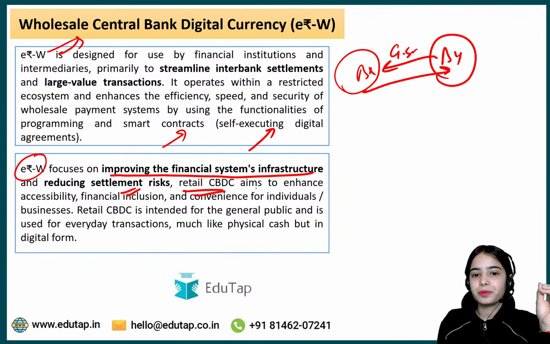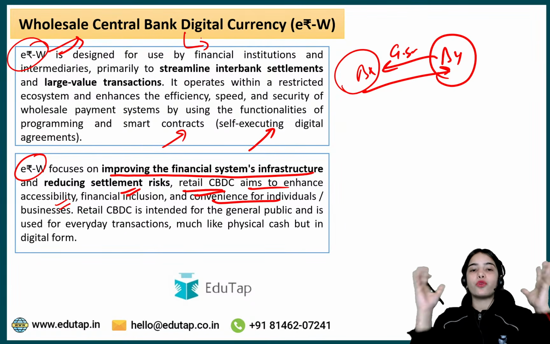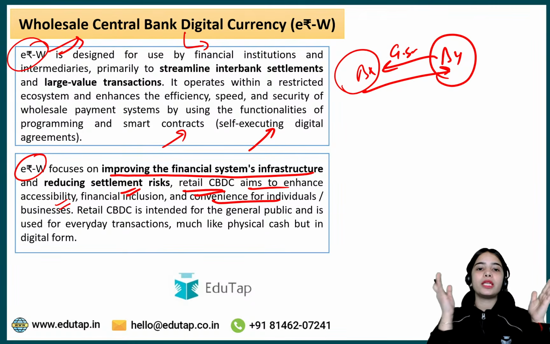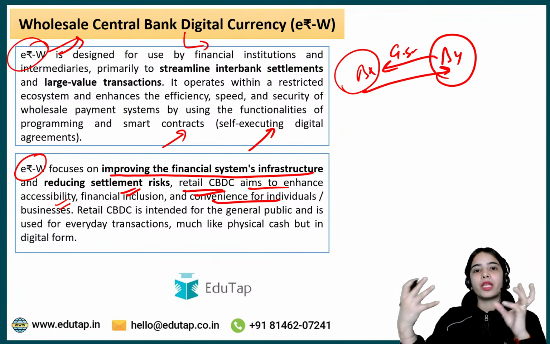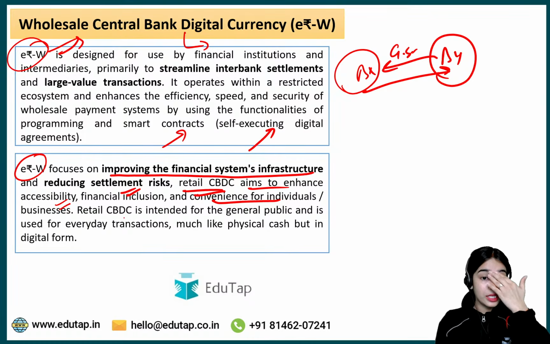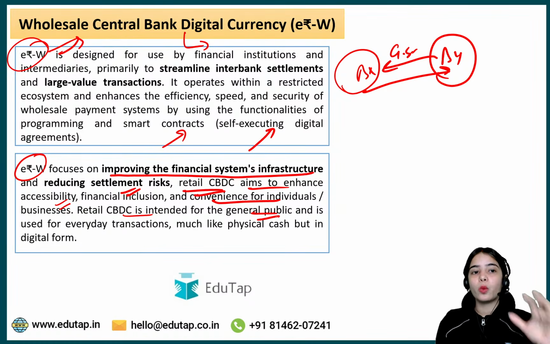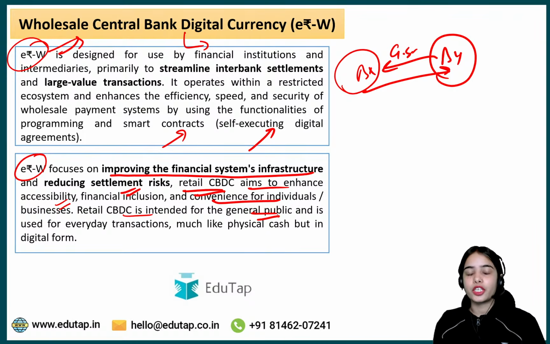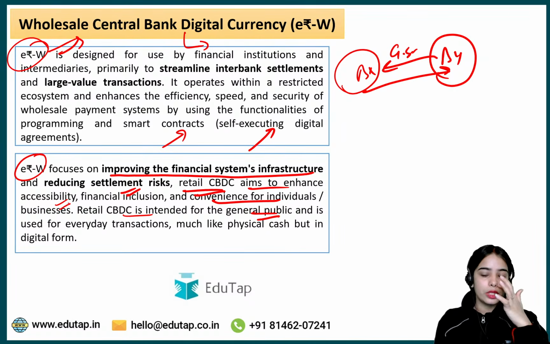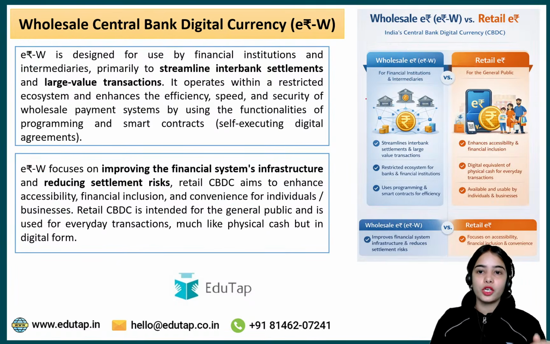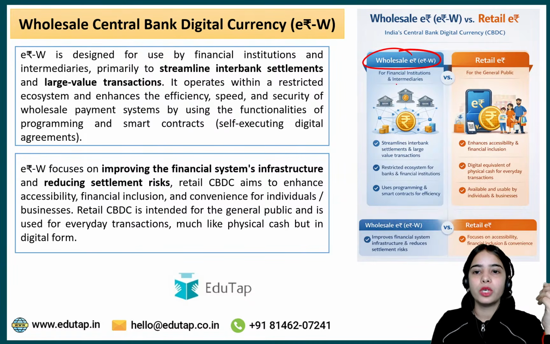Retail CBDC aims to enhance accessibility, financial inclusion and convenience for the individuals and the businesses, while the wholesale CBDC is specifically for the financial institutions, for the large volume transactions that are happening between the banks or between the financial institutions. Okay, retail CBDC is intended for the general public, while the wholesale CBDC is intended for the financial institutions particularly. So this is the idea. Any confusion here?